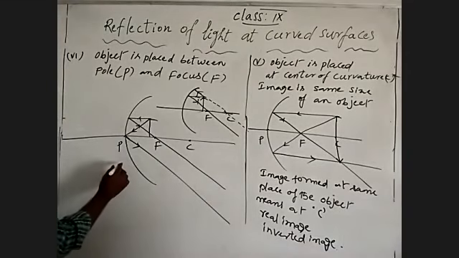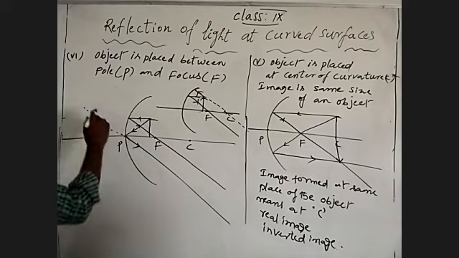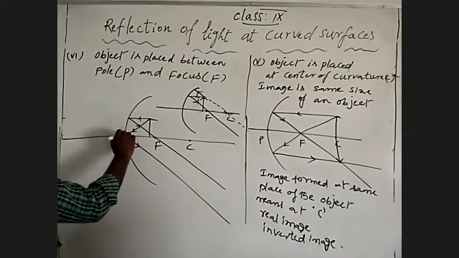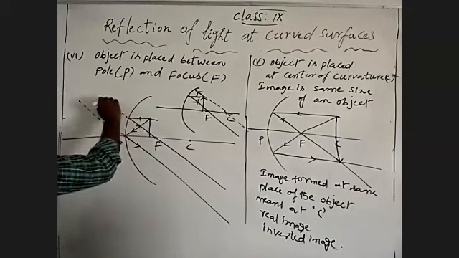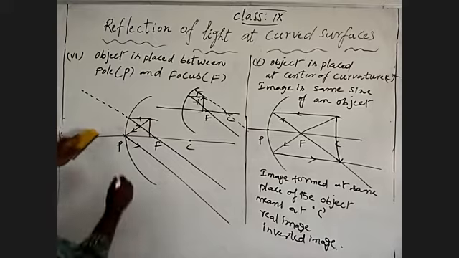So now we are going to identify the image by extending the reflected light rays. Extended reflected light rays. This is the imagination picture.